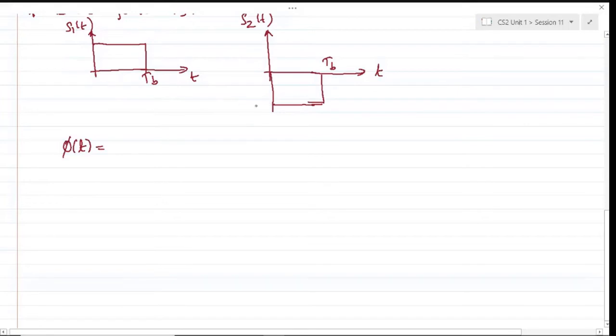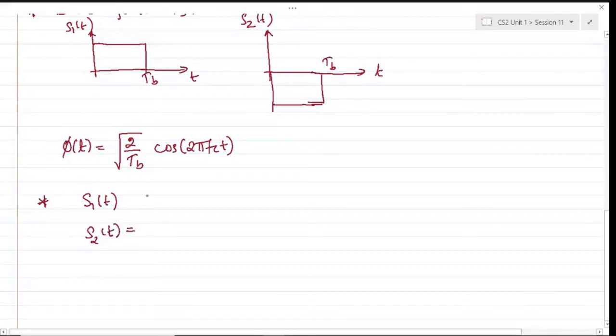You can construct S2 of t from S1 of t and vice versa. You would have just one basis function, and that can be root 2 by Tb times cos(2 pi fct). All right. Therefore, I can express S1 of t and S2 of t in terms of this basis function.